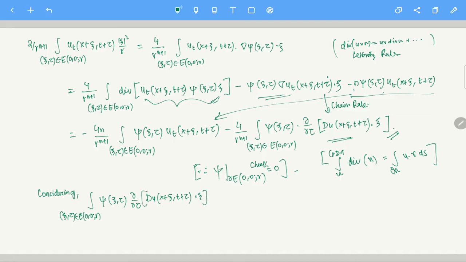Clear? So this term, I am considering the second term, or the middle term, of this expression.